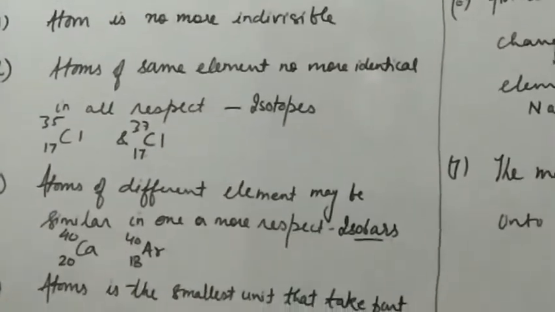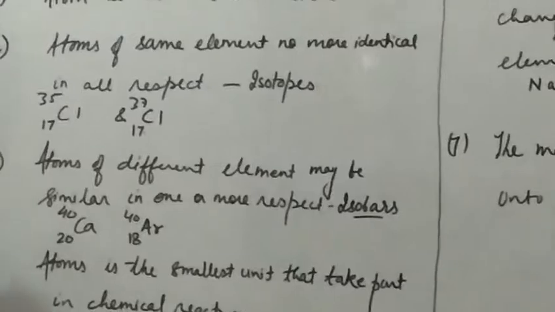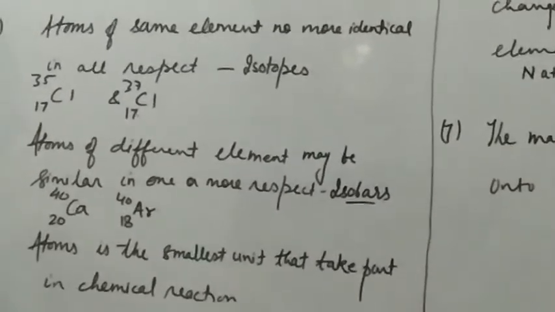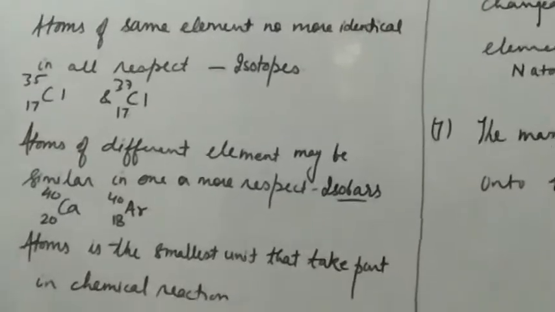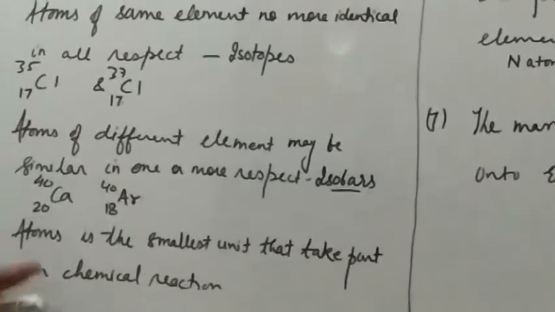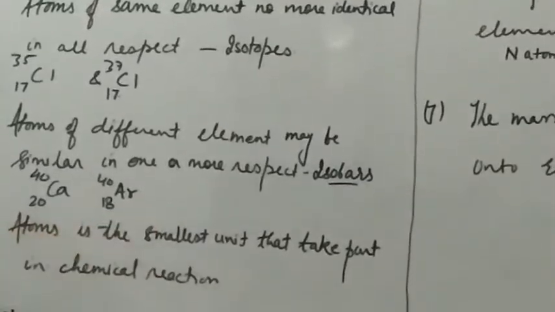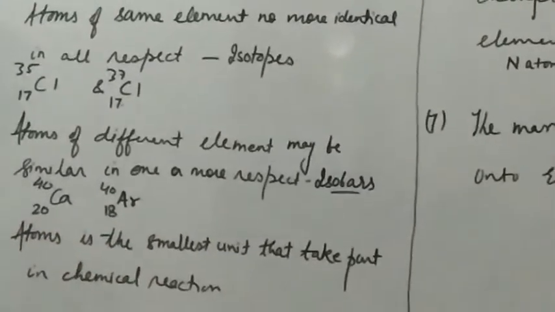Next is that the atom is the smallest unit that takes part in a chemical reaction. In a chemical reaction, even if you take molecules, at the ground level it is the atom which is going to participate in the chemical reaction.